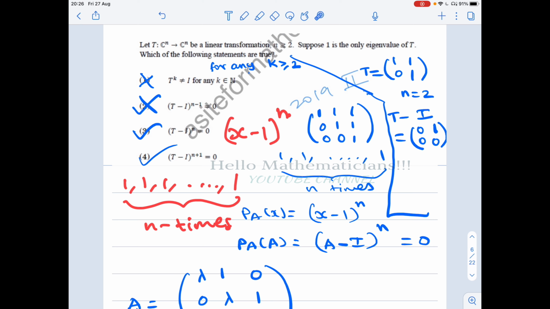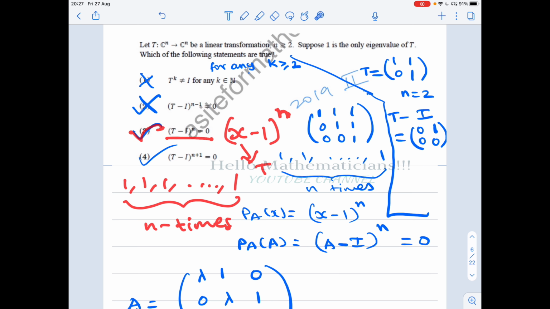By the Cayley-Hamilton theorem, every matrix satisfies its characteristic polynomial. Therefore, if you substitute T in place of x, you get (T minus I) to the power n equal to 0. Therefore, option C is correct.